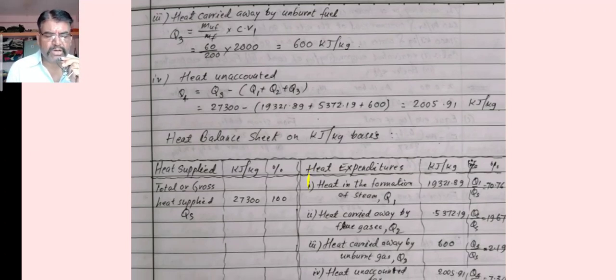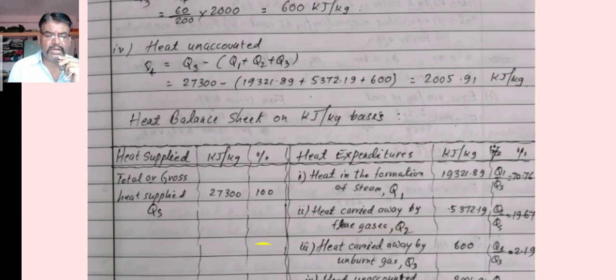Now the next important thing, we have to find out heat unaccounted. As per the given condition of the numerical, we have found the values of heat of formation of steam, heat carried away by the flue gases, heat carried away by the unburnt gases.